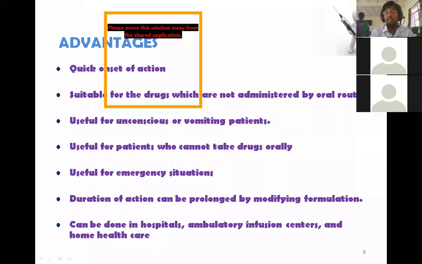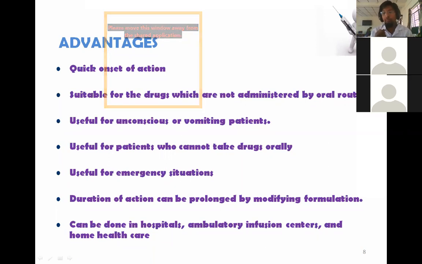Then it is useful for unconscious patients and patients who have vomiting issues. Say continuous diarrhea patients, they're continuously vomiting and you can't give the drug orally, then you can give it parenterally. An unconscious patient can't take the tablet directly, so you can give it to him through the parenteral route. It is also useful for patients who cannot take drugs orally, especially pediatric and geriatric patients.